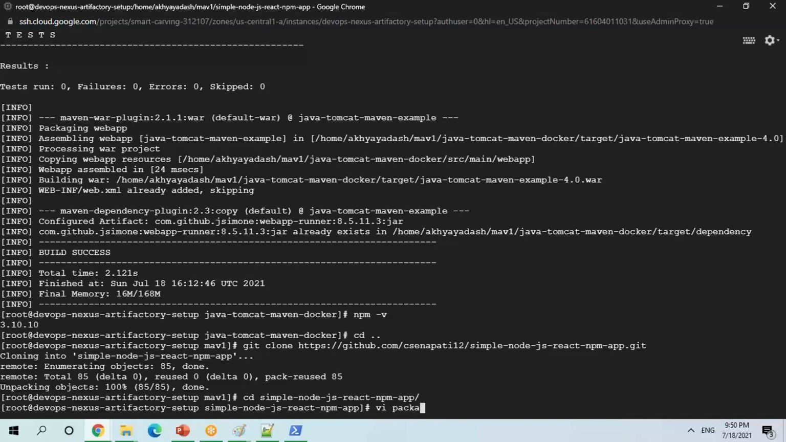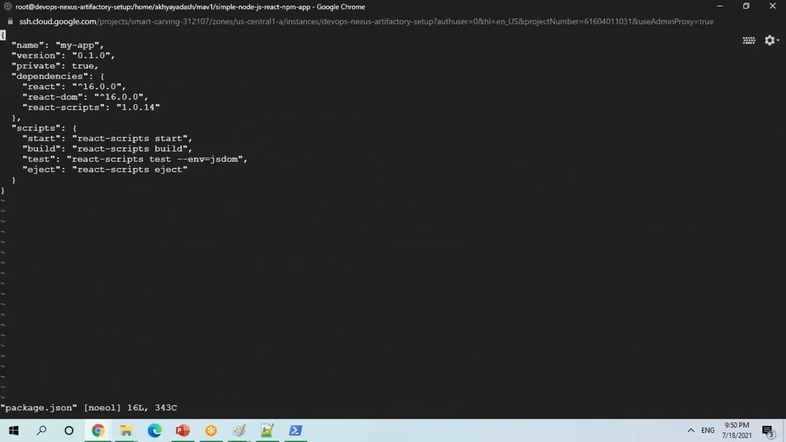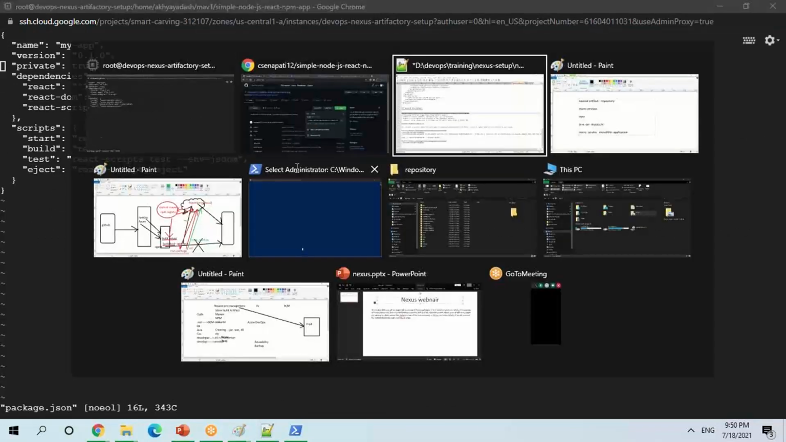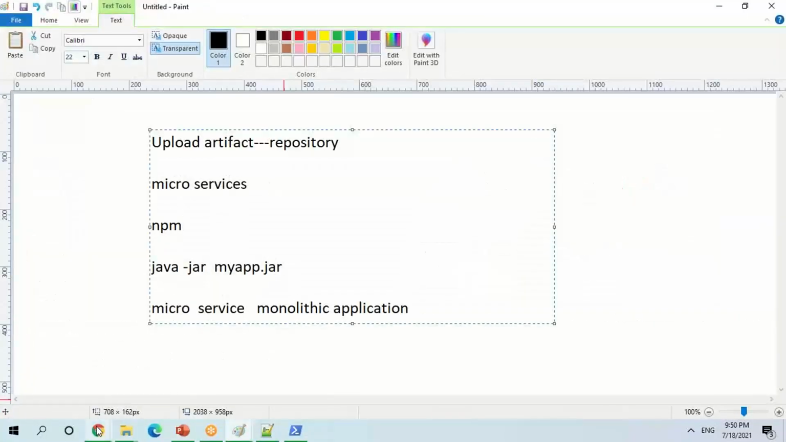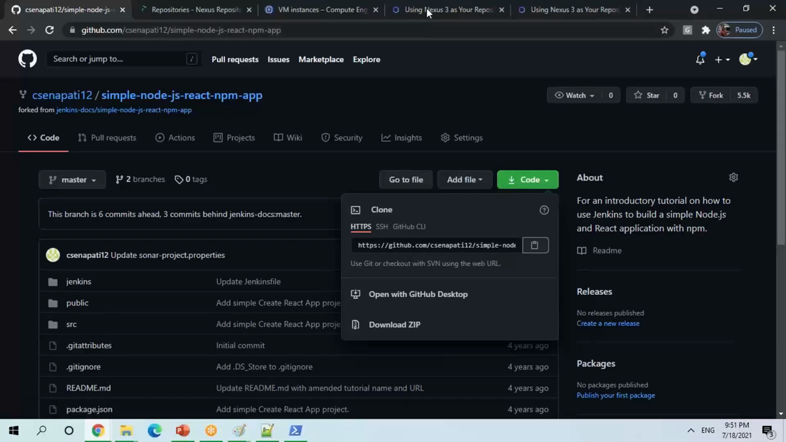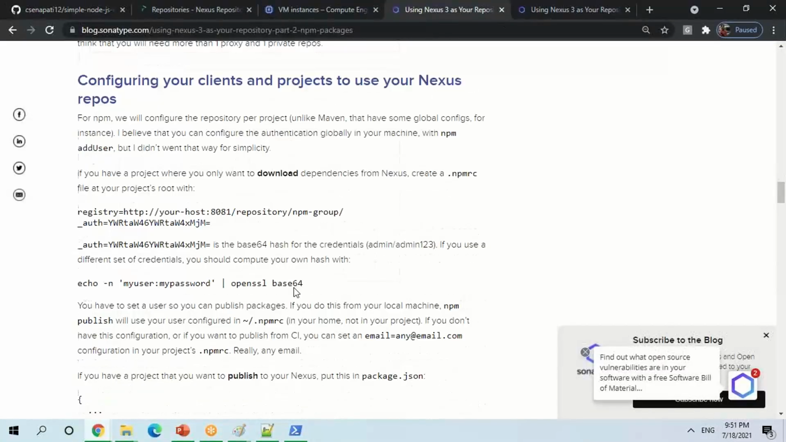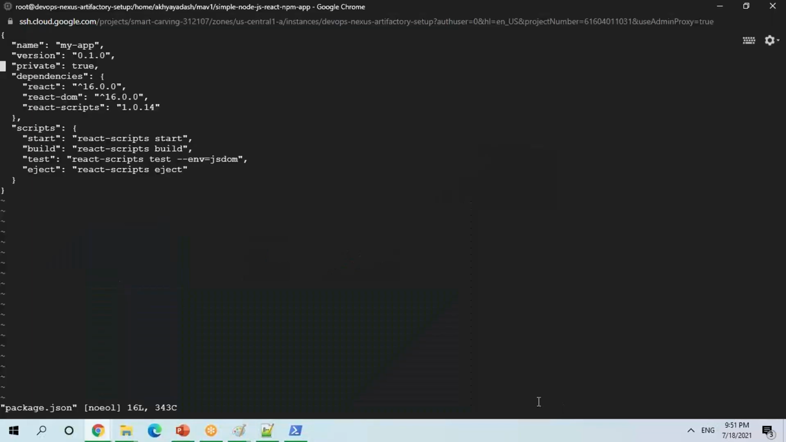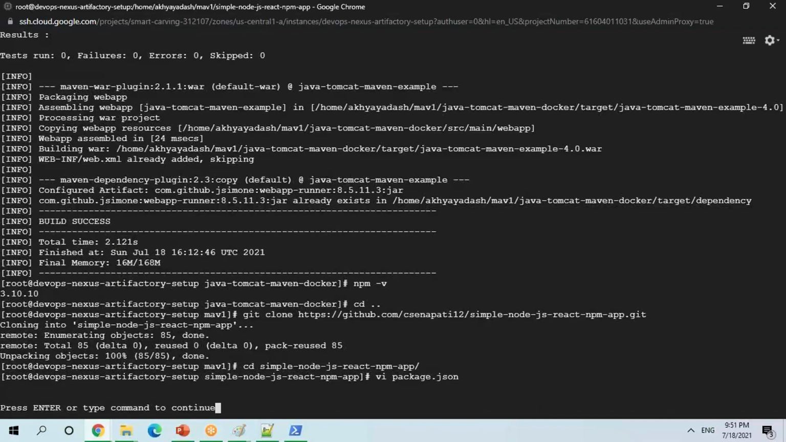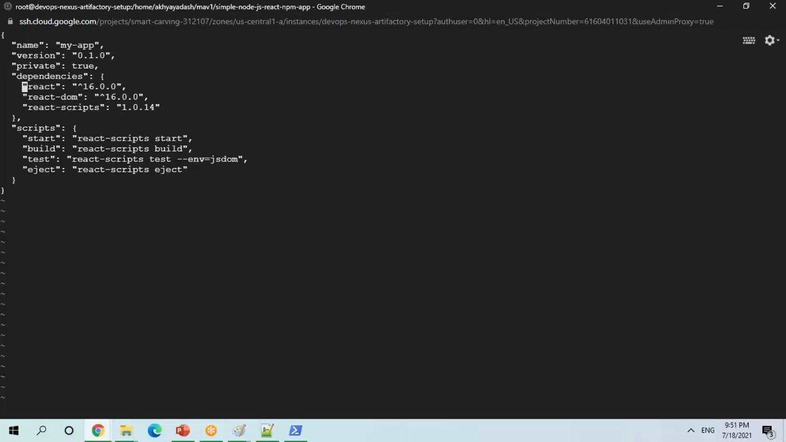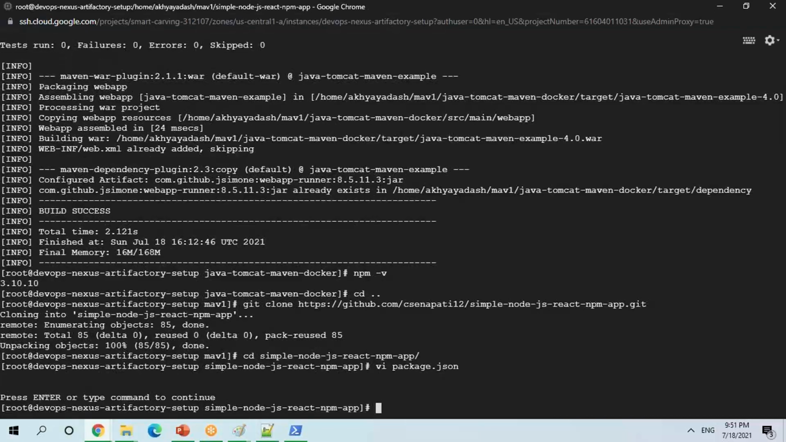One thing you have to change: go to the package.json file, and you have to change which repository it uses. You can see the configurations here. So you have to create one folder. Let me do a simple build here. I just give npm install.